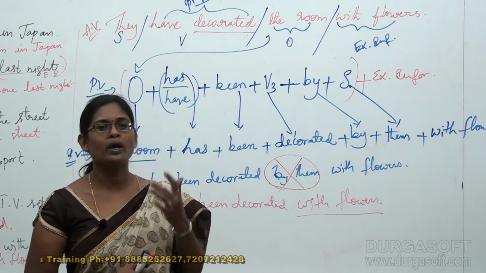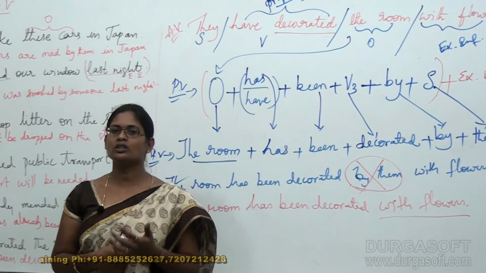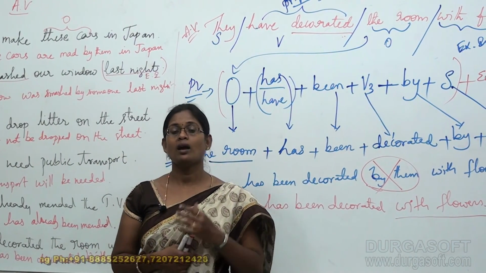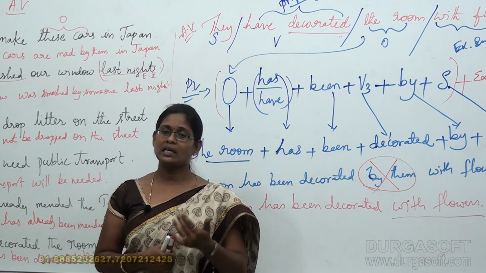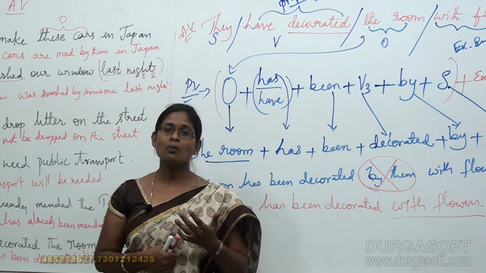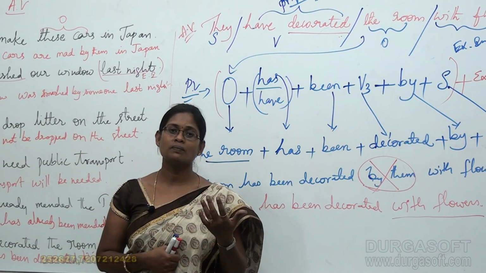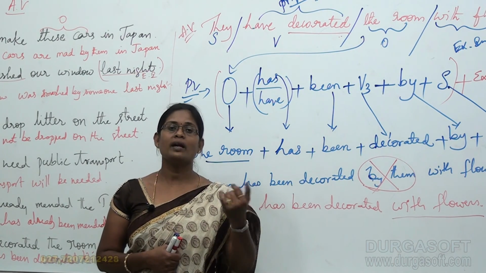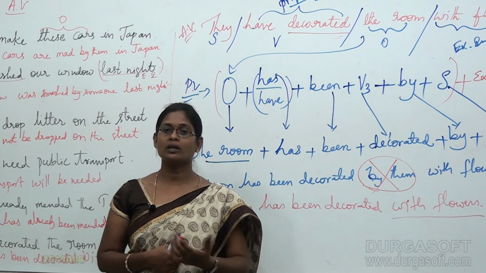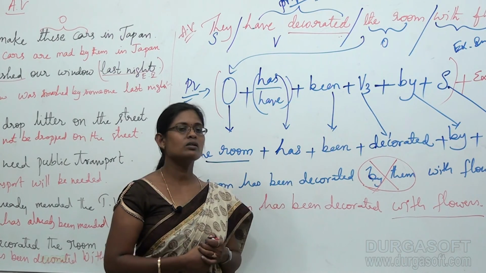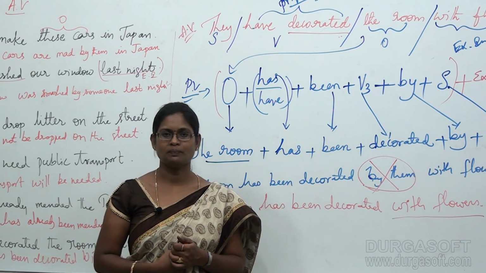What happens when a closed-ended question is given in active voice, and how you are supposed to convert that into a passive voice. The same thing, how an active voice which is an open-ended question is given to you, and how that is to be converted into passive voice, we are going to discuss in a short span of time. Okay.